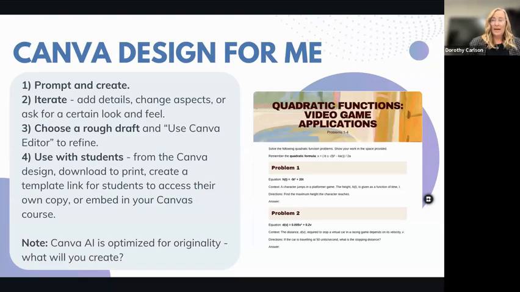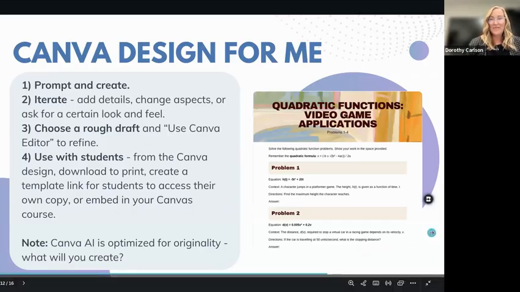A quick note about Canva Design for Me. Canva AI in general is optimized for originality. So if you're looking for something new that you want to create. If you're looking to use what you already have, but present it in maybe a more engaging way, I'd recommend using the templates instead. And then that way you can copy paste the work or the content that you have already into a more engaging design. Canva AI will create something new for you instead of just reusing what you already have. So just keep that in mind when you're choosing Canva Design for Me or perhaps maybe a template.